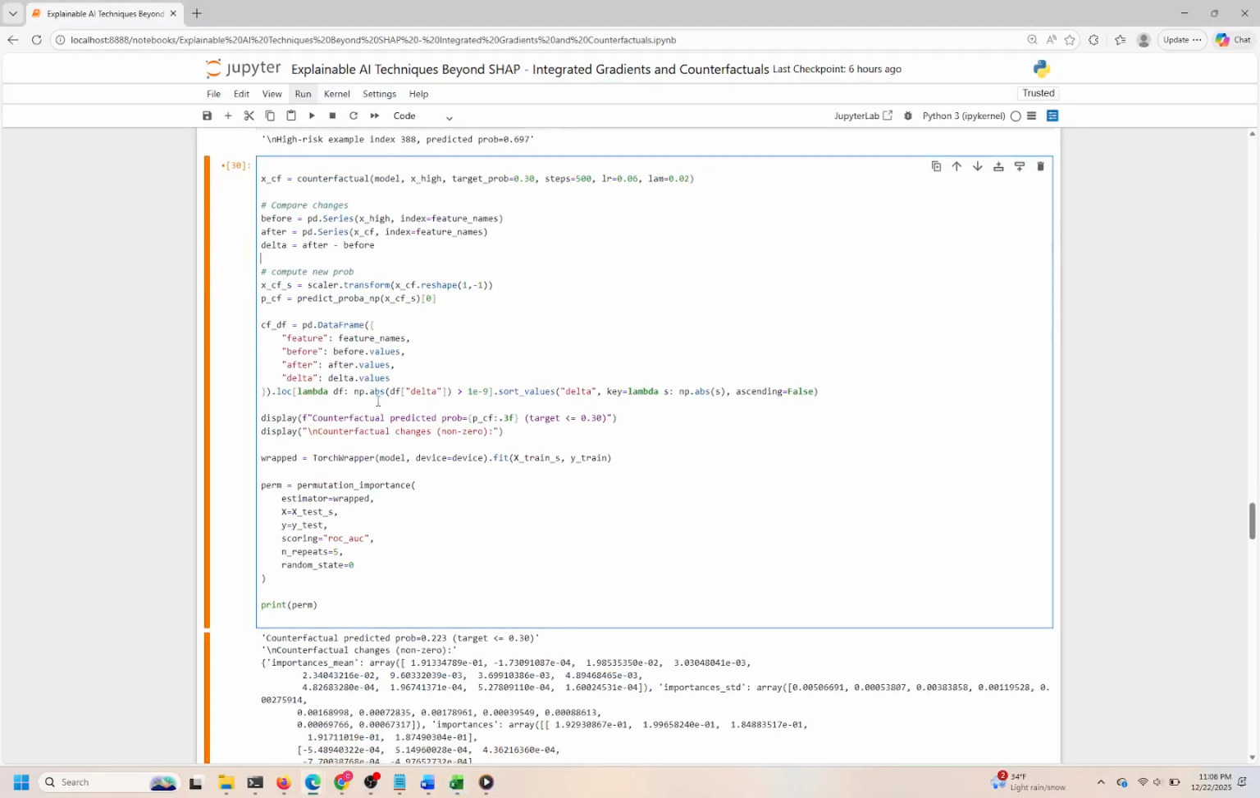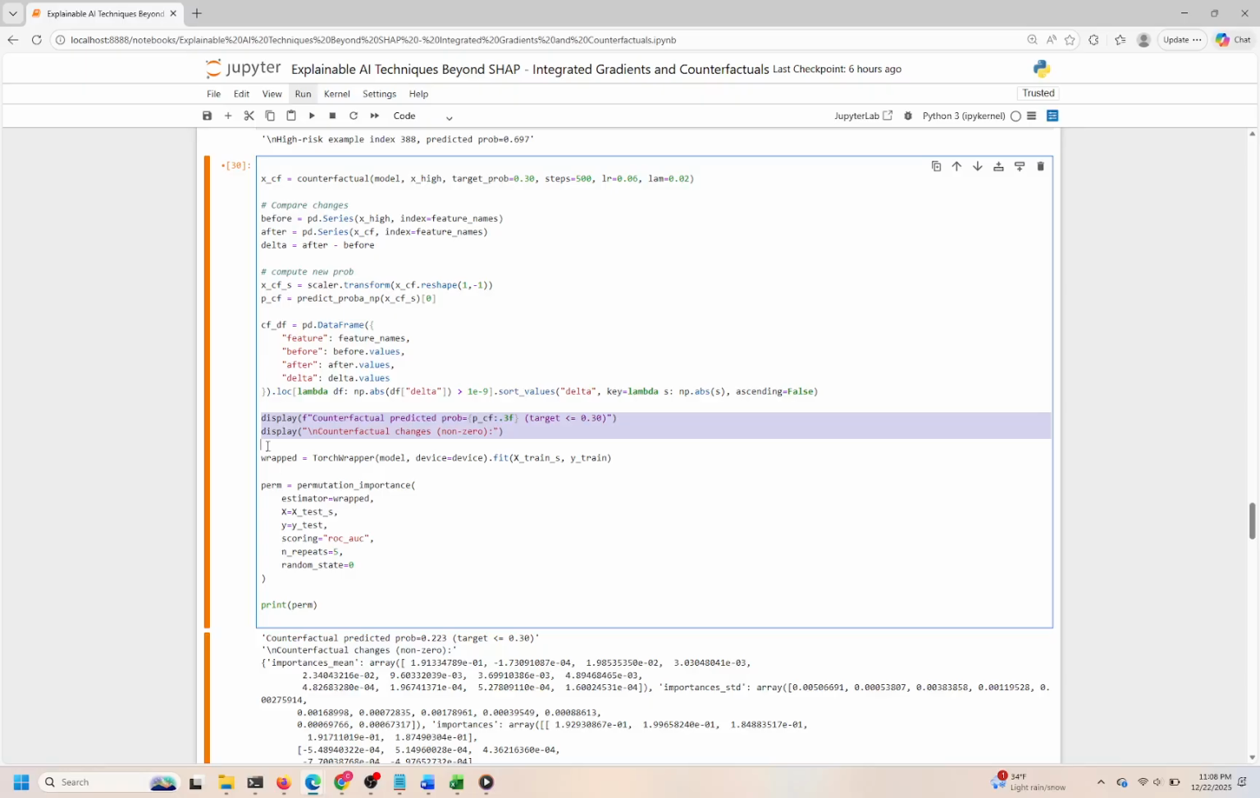Next, we create pandas series for the original input, before, and the counterfactual, after, both indexed by feature names, and calculate their difference, delta. This step highlights which features changed and by how much, allowing us to pinpoint the key drivers behind the shift in prediction. We then scale the counterfactual using the same scaler applied during training to ensure consistency before passing it to the model for a new probability prediction, pcf. This confirms that the counterfactual indeed achieves the target probability threshold, validating the effectiveness of the perturbations.